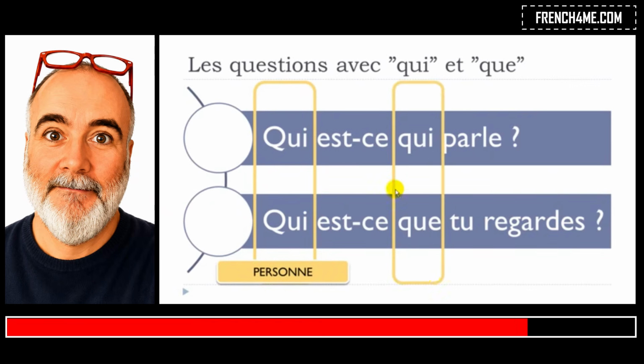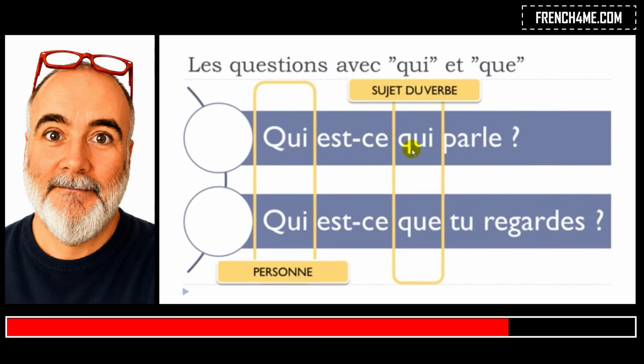Then we've got the second part here, and it's quite interesting because we've got two options, the first one and the second one. So the first one, you will use qui just because you will ask the question regarding the subject of the verb. You've got the verb here, parler, okay?